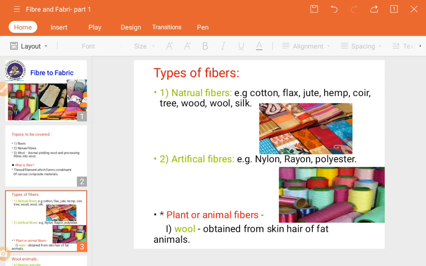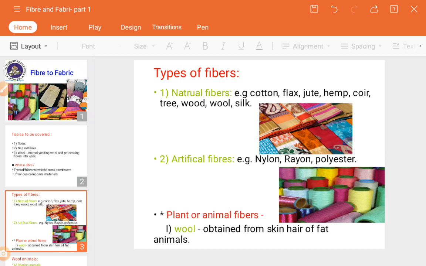Next, what are the examples of artificial fibers? That is nylon, rayon, polyester. So you can see in the image different threads are there. Those are actually the man-made, okay, or the synthetic ones. Next, the plant or animal fibers means what? Here we are only going to see in today's session about the wool, means the animal fibers. In the next session we are going to see how from plants we get a fiber. Okay, so don't get confused about it.